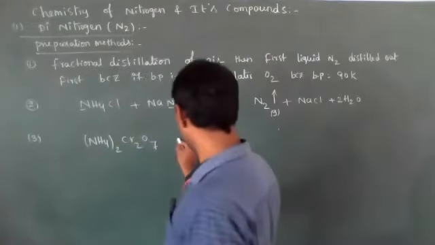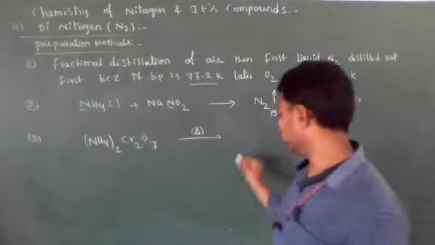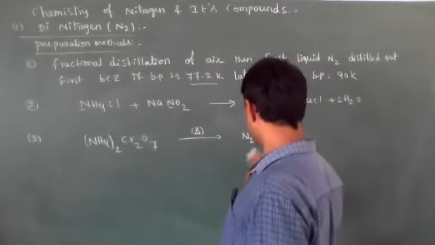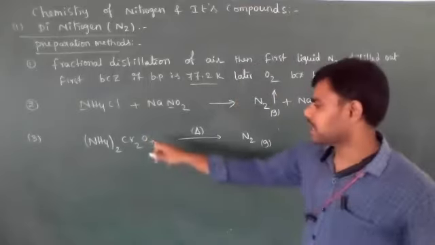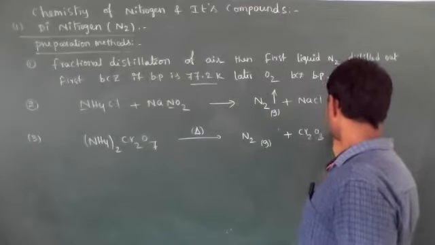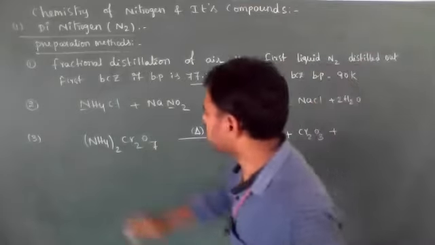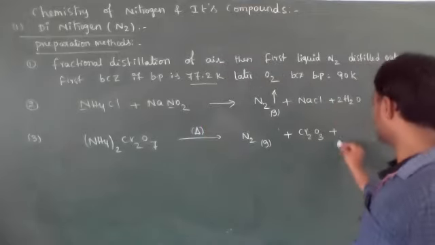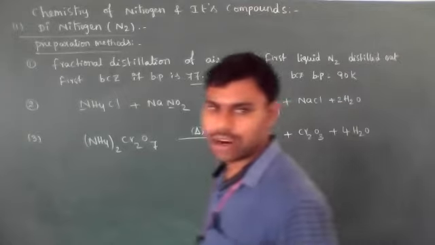This ammonium dichromate on heating gives N2 gas, plus the Cr2O7 is converted into chromium oxide, Cr2O3, plus the remaining 4 oxygen atoms and 8 hydrogens are converted into 4 moles of water. Okay, this is the third method.